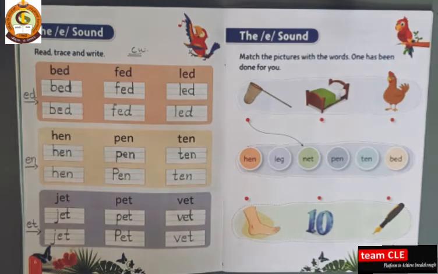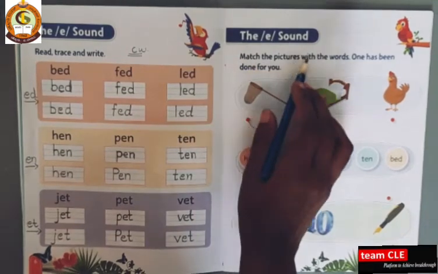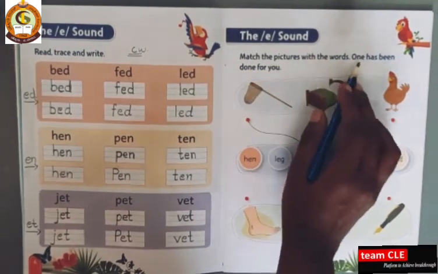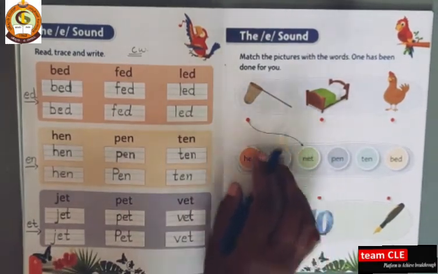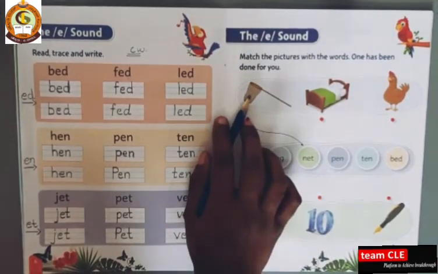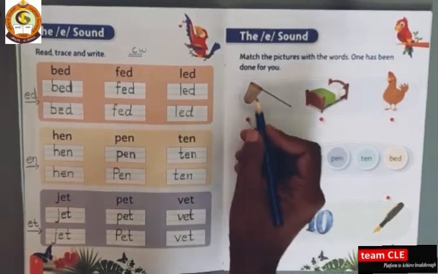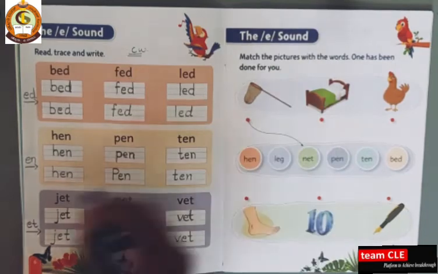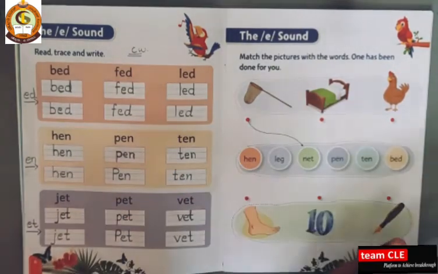Okay, next is matching. Match the pictures with the words. One has been done for you. For example, here. So, which picture is it? Net. So, net spelling N-E-T, net. So, like this you have to match it, okay. You have to see the picture and you have to see the spelling and you have to match it, okay.